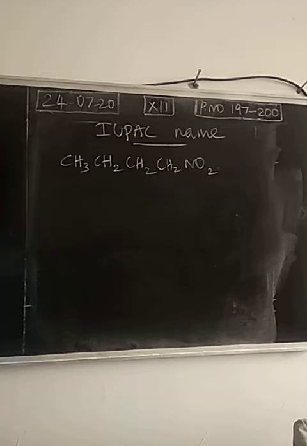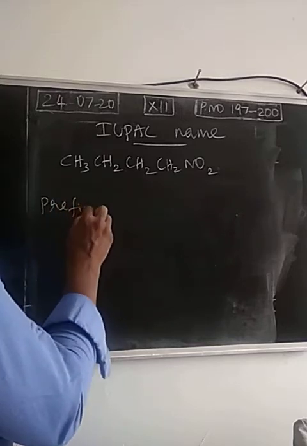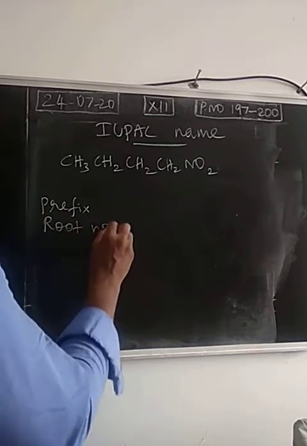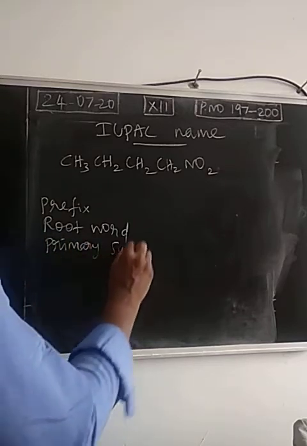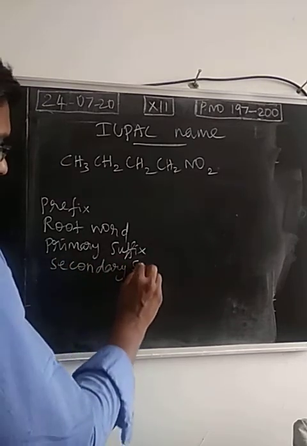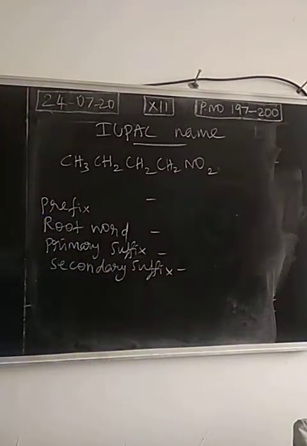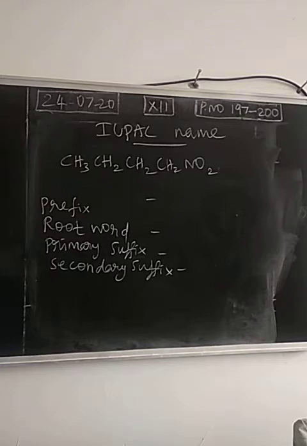So take this straight chain compound. We are going to give the IUPAC name. What is the formula to give the IUPAC name? First, we have to mention prefix, then root word, primary suffix, secondary suffix. So for each compound, you find what is the prefix, root word, primary suffix and the secondary suffix. Just add all these words, you will get the IUPAC name.